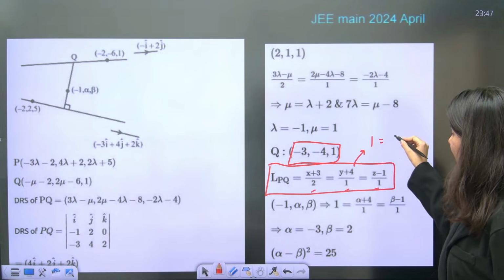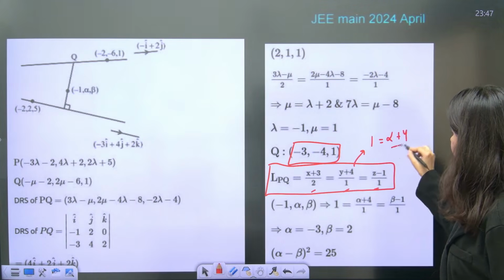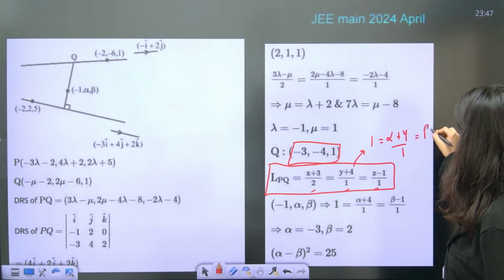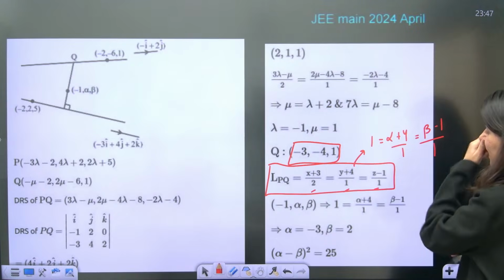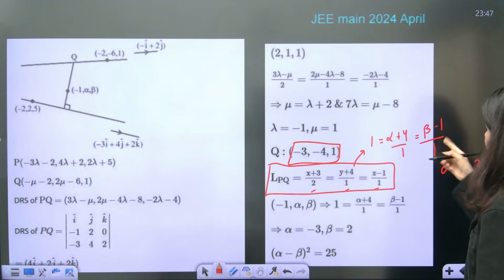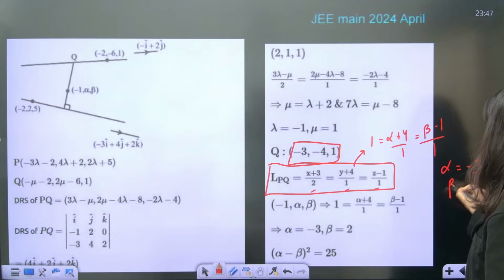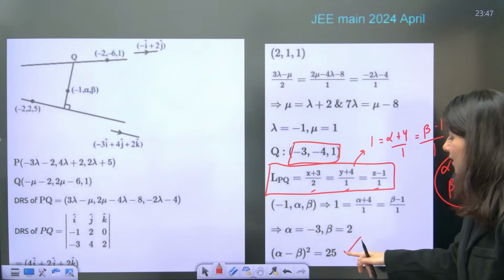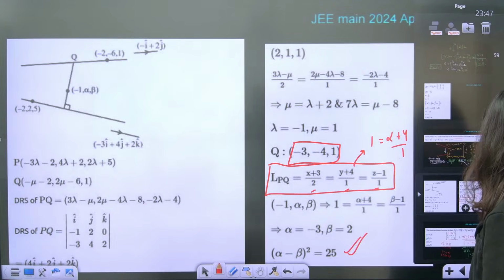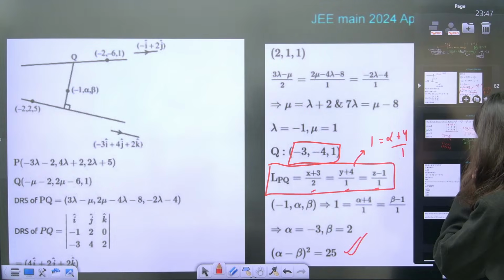Y coordinate is alpha. Z coordinate is beta. So just understand, alpha will be what? -3. And beta will be what? 2. So -3, 2 square, so that will be 25. You are going to get a clear-cut 25 over here.